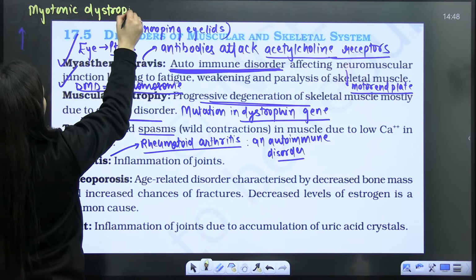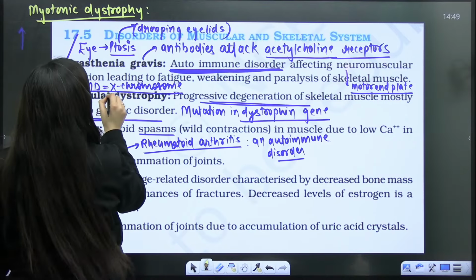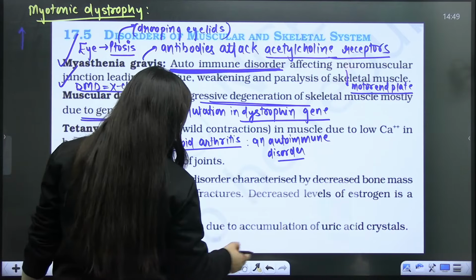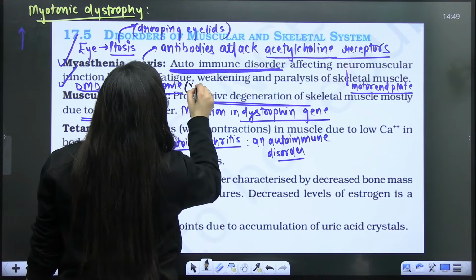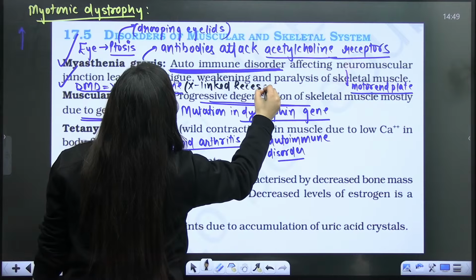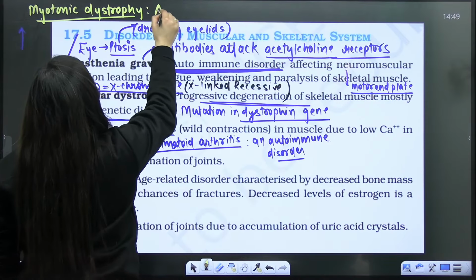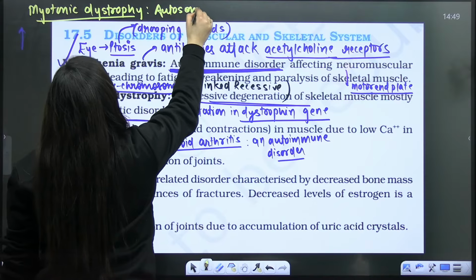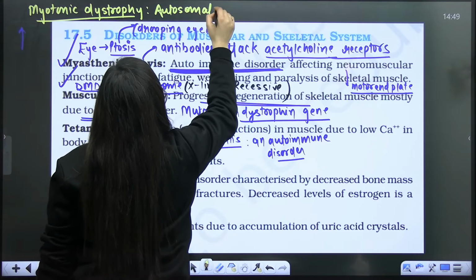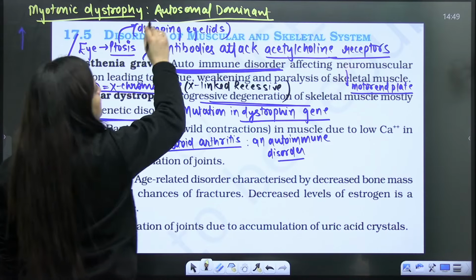These are different, right? When it is myotonic dystrophy, then it is autosomal dominant. But I am talking about Duchenne muscular dystrophy. It is basically X-linked recessive. So do not get confused here. They are of different types. When it is myotonic dystrophy, then it is autosomal dominant. Not even sex-linked dominant, it is autosomal dominant.